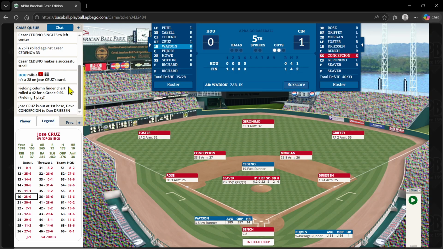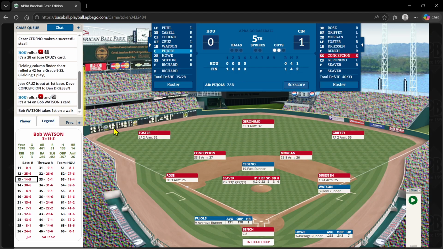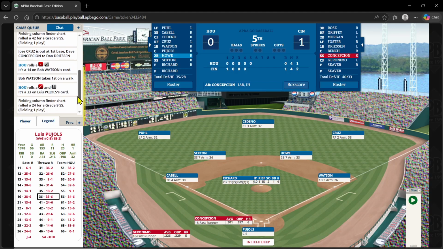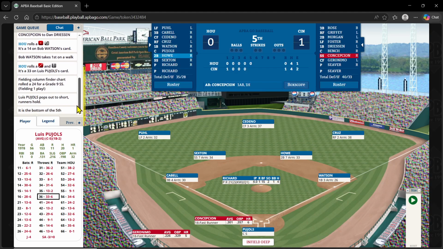And that's a 28. It's a fielding 1 play for the shortstop. Cruz is out. And it looks like the runner is going to hold. So 2 out for Watson. We'll try and get Watson. And on a 13-14, he's going to walk. First and second, 2 out for Pujols. And there's a 33, and it's a fielding 1 play for the short, and he pops it up, and Concepcion takes care of that. We go bottom 5, 1-0 Cincinnati.